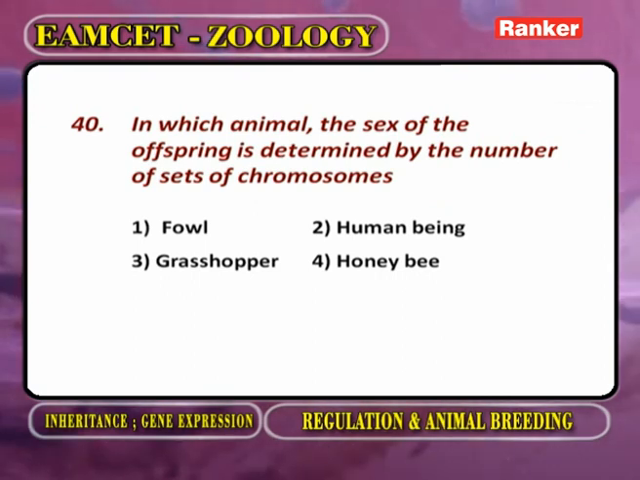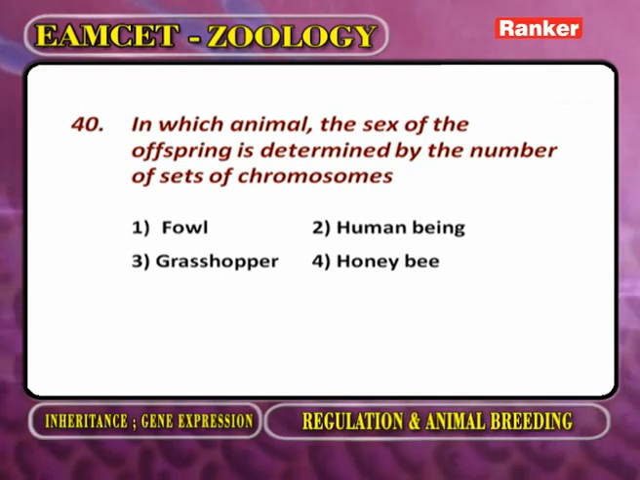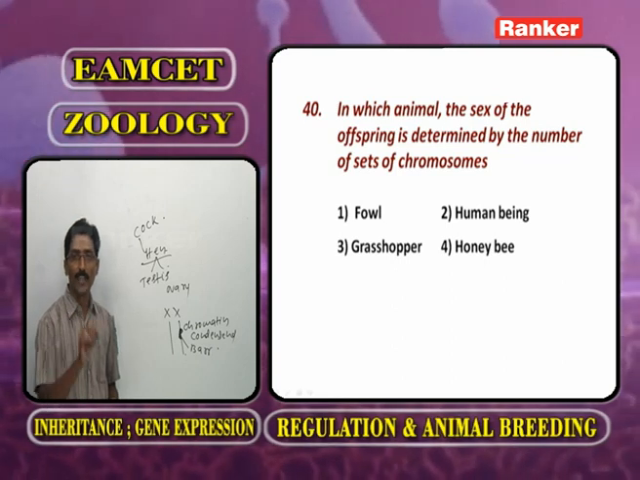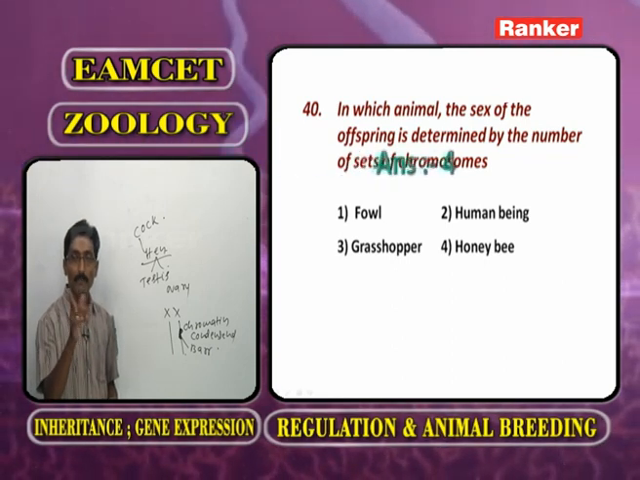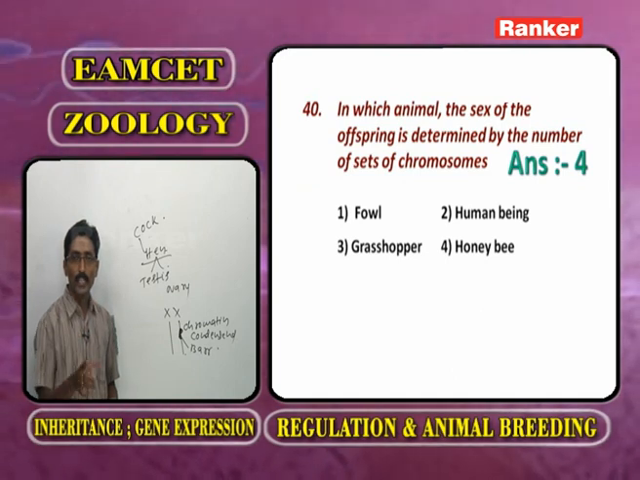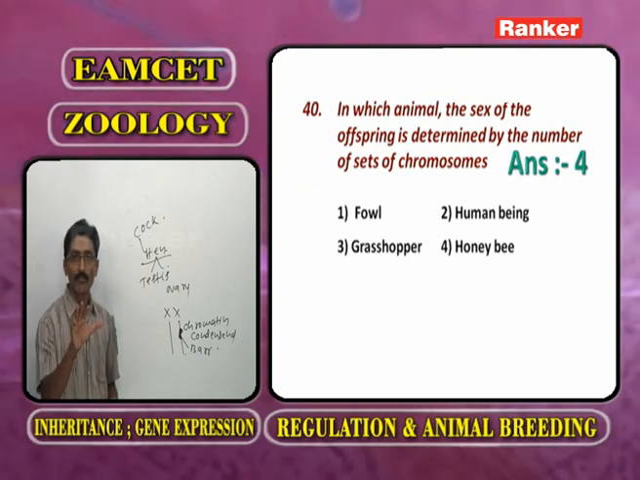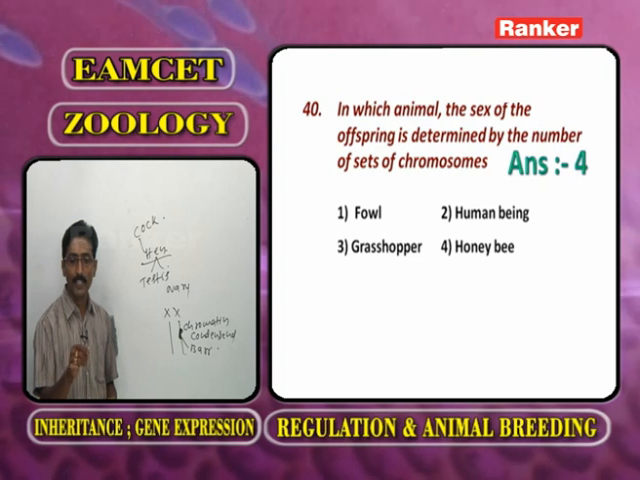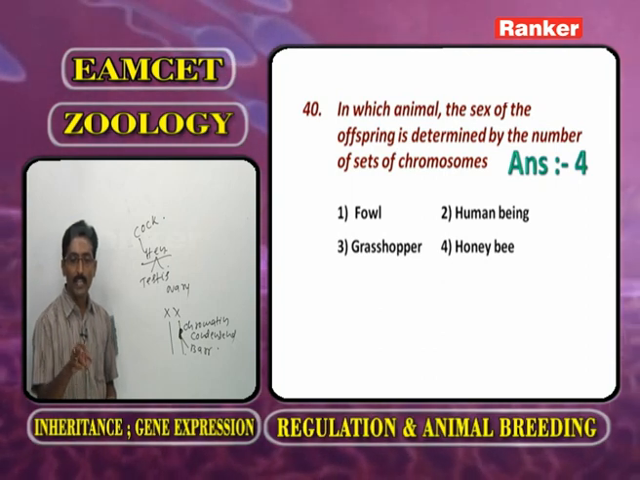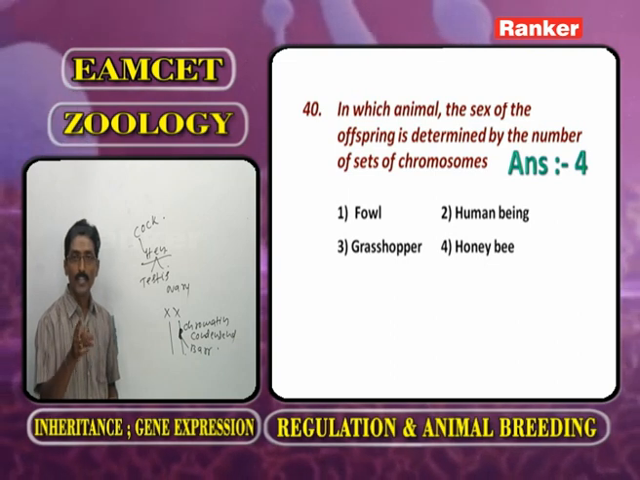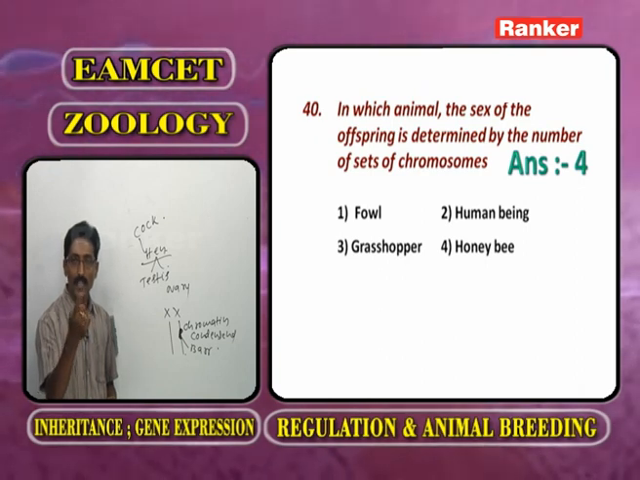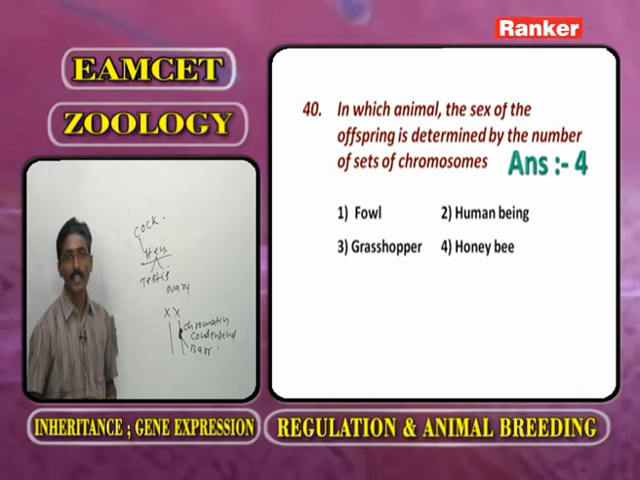Last one. In which animal is the sex of the offspring determined by the number of sets of chromosomes? As we observe in the honeybee family, in the queen's body the diploid set of chromosomes is 32. In the case of the male honeybee, the haploid set of chromosomes is 16. So in which animal is the sex of the offspring determined by the number of sets of chromosomes? In the queen, 2 sets, diploid. In the drone, that means male, 1 set, haploid. So the answer is honeybee.